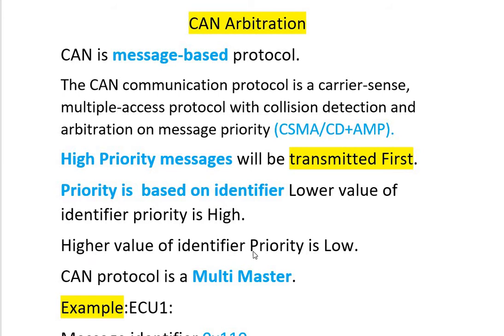If the identifier value is higher, the priority is lower. For example, if we transmit a dominant bit, the priority is higher. If we transmit a recessive bit, the priority is lower. And the CAN protocol is multi-master. Now we can see the CAN arbitration process with an example.